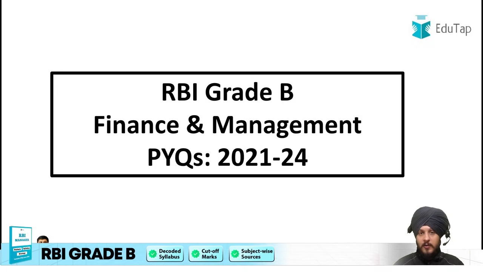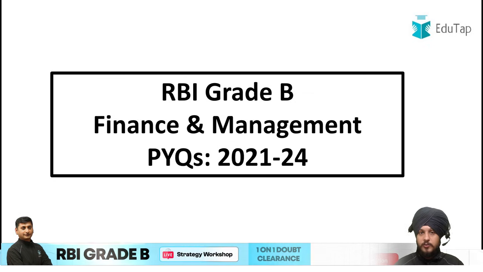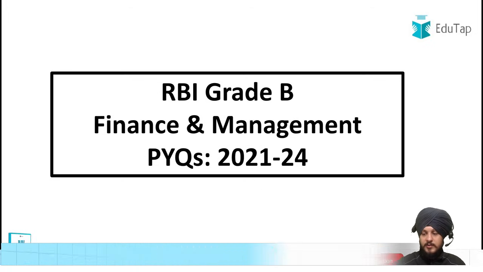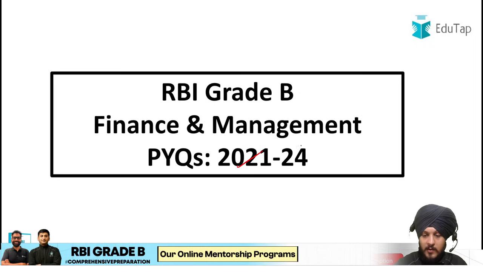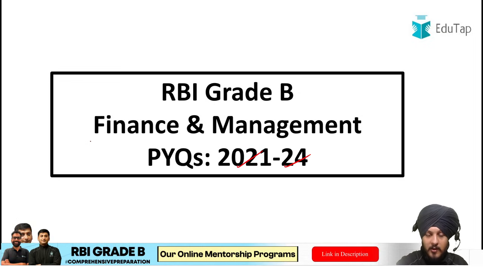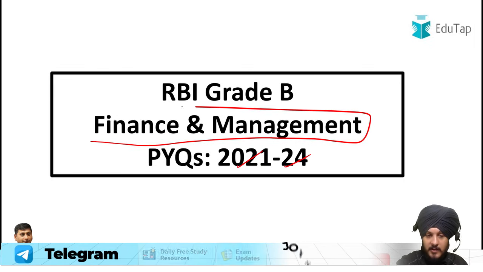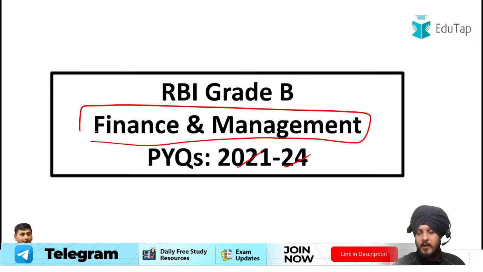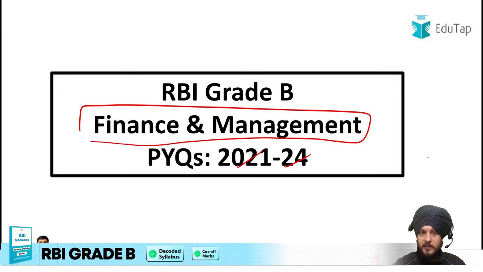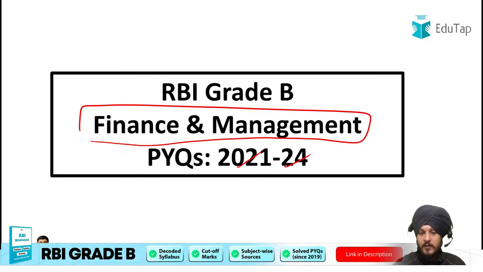So we know that if we are preparing for any competitive exam including RBI Grade B, previous year papers play a very important role. They help us to understand trend, pattern and difficulty level with respect to that examination. And as a part of this video, we are going to discuss previous year questions from 2021 to 2024 for the component of finance and management. And we are going to discuss it in a detailed manner. We are going to see the question, why that question was asked and a detailed explanation also, right? So all sorts of things we are going to see one by one as a part of this video.